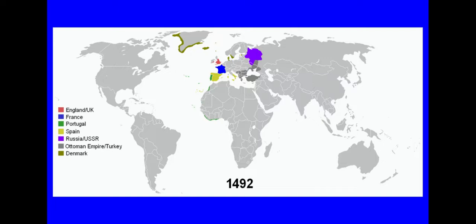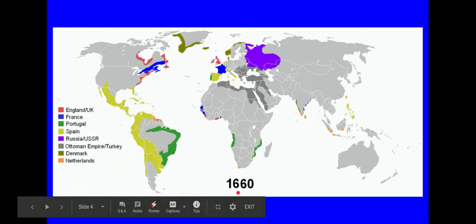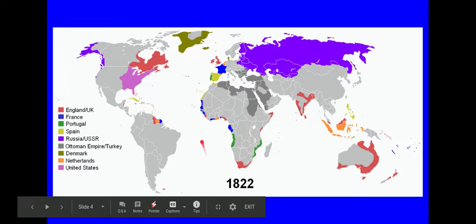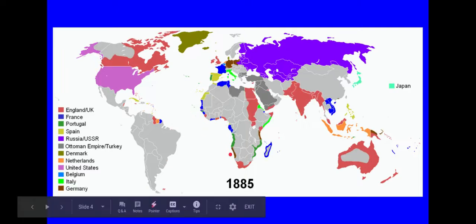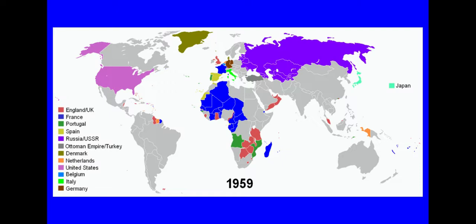If you were in class, you may have seen this and stared at this. You can see these are European countries. This is Europe here. These are colonies that they created over time. You can see that Portugal and Spain are going to be two big ones in the early years of North and South America. They will eventually both lose all of their colonies. Portugal is going to focus primarily on colonies in Africa, whereas Spain is going to have a vast empire that will disappear by the 1800s. We don't need to watch the whole thing right now, but I'll let it go one time, and if you want to watch it again, you can always rewind the video.